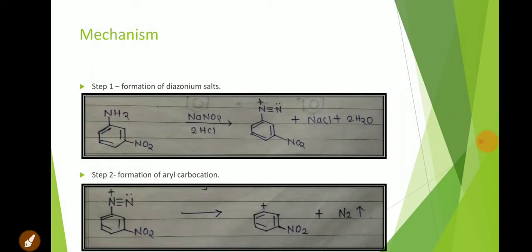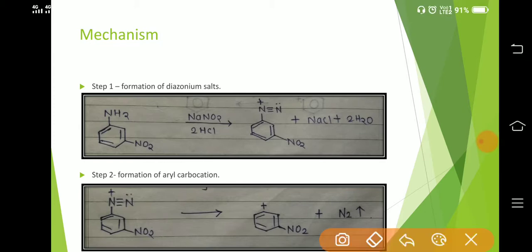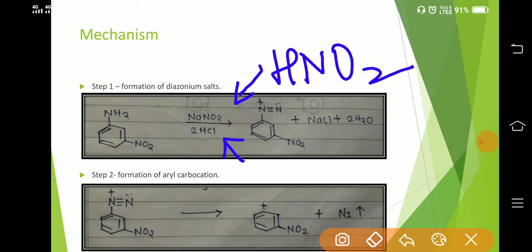Let's understand this reaction by its mechanism. In step 1, formation of diazonium salt will be carried out. For this, there is a requirement of NaNO2, that is sodium nitrite, as well as HCl, which will lead to the generation of HNO2, that leads to the generation of the diazonium salt by the subsequent loss of a water molecule and NaCl.